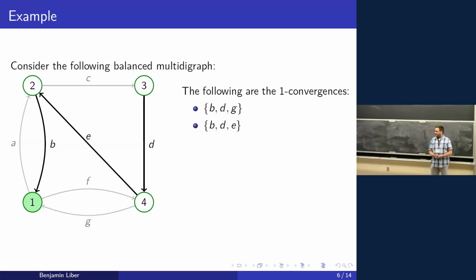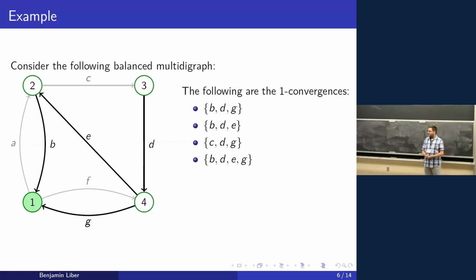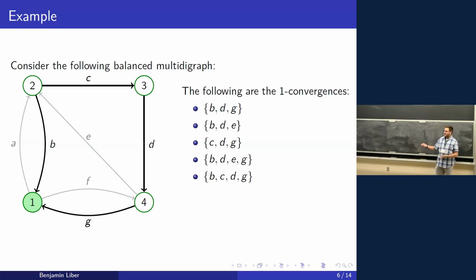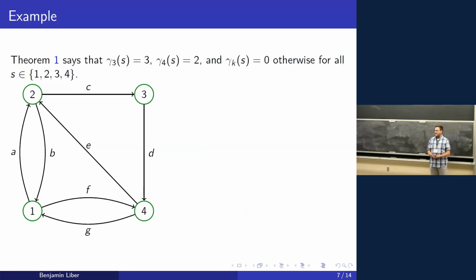We also have B, D, and E; C, D, and G; B, D, E, and G; and B, C, D, and G. While if this was an undirected graph, this would be a cycle, we're only looking at directed cycles, and so this is not a directed cycle. You can check those are all the 1 convergences. So gamma 3 of 1 is 3, gamma 4 of 1 is 2, and gamma k of 1 is 0 otherwise. But now, based off of our theorem, these numbers should be the same no matter what vertex we're looking at.